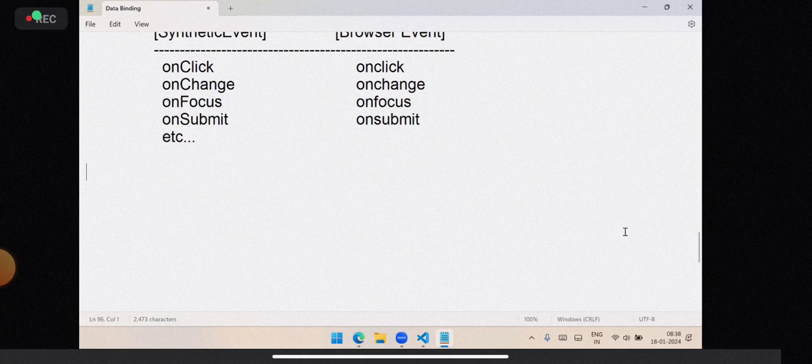Next, another option you need to know about is event propagation. I hope you learned this in general JavaScript also. Event propagation and prevent default.